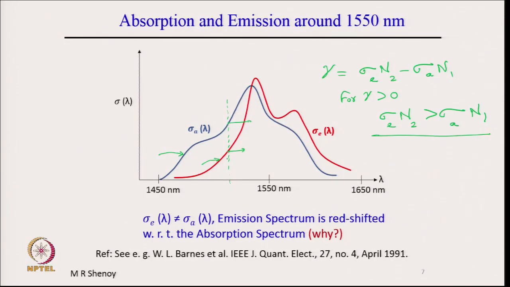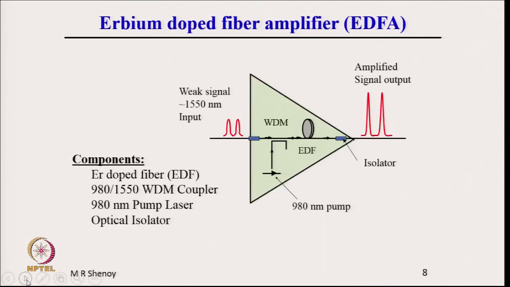And therefore, we can see here this is sigma E and sigma A. Here sigma A is greater than sigma E, but if you come here, sigma E is greater than sigma A. At this wavelength, sigma E is greater than sigma A, and therefore, it is this condition which will tell us the range of wavelengths where we can have gain. So, for example, you can see in this reference the actual curves corresponding to erbium fibers.